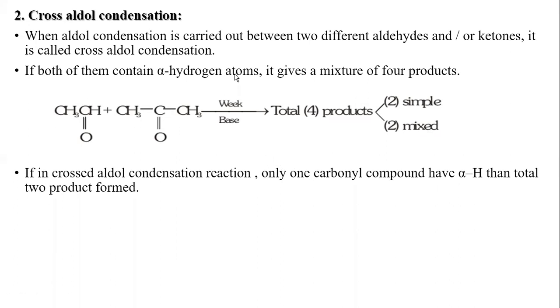For example, when acetaldehyde undergoes cross-aldol condensation with propanaldehyde, we are taking 2 different aldehydes. So it gives 4 products because both of them contain alpha hydrogen. 2 products are formed by simple aldol condensation and 2 products are formed by cross-aldol condensation.